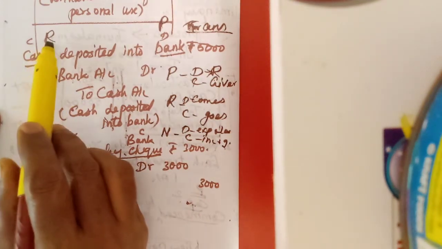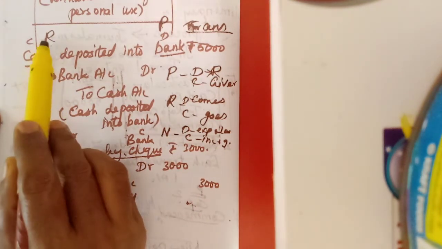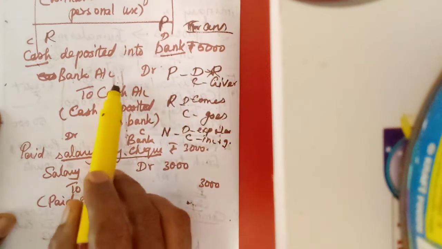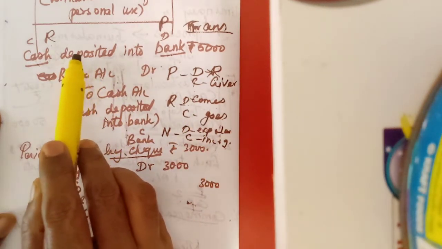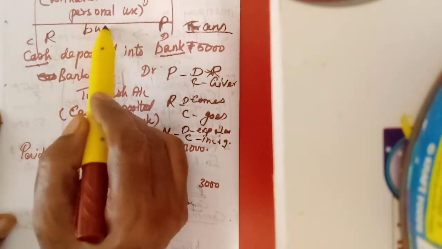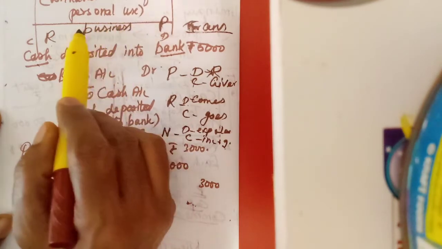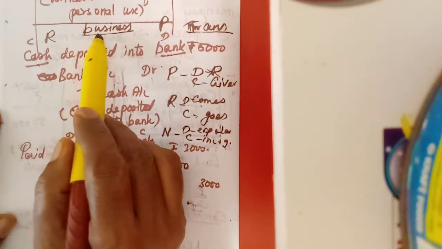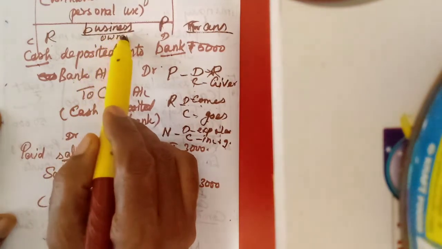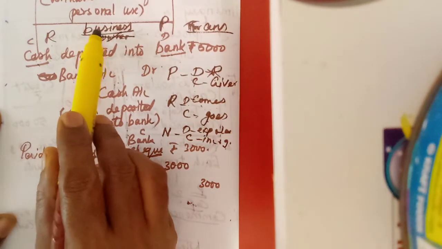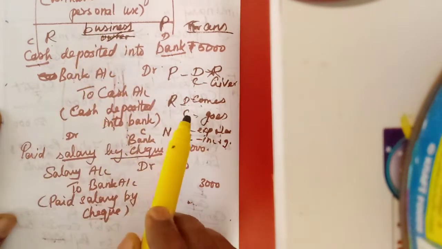But cash is related to real account. So what is the rule? Debit what comes in, credit what goes out. Now we should treat all these transactions from the viewpoint of the business. For the business only, whether it is coming in or going out. Don't think of the owner. From the viewpoint of the business only, we have to consider this.